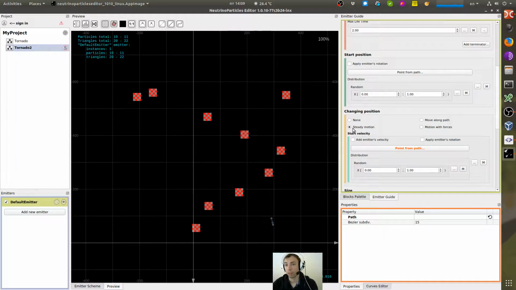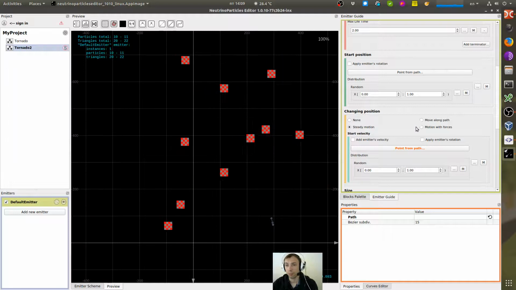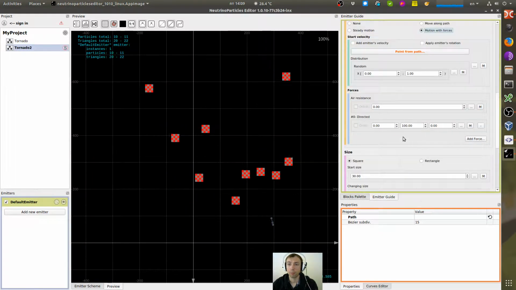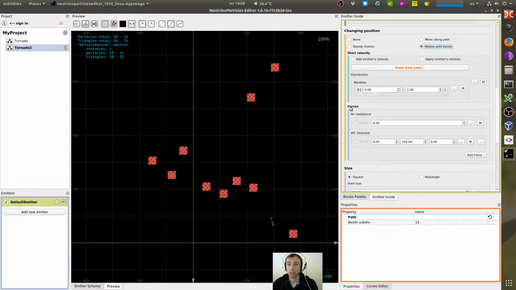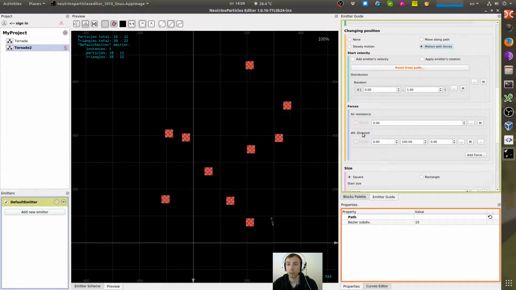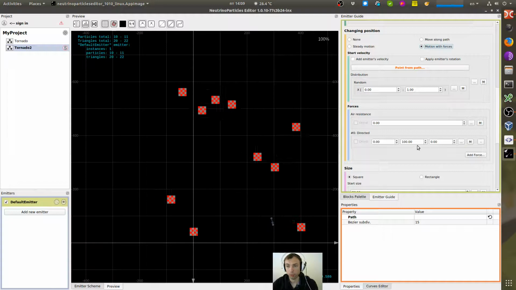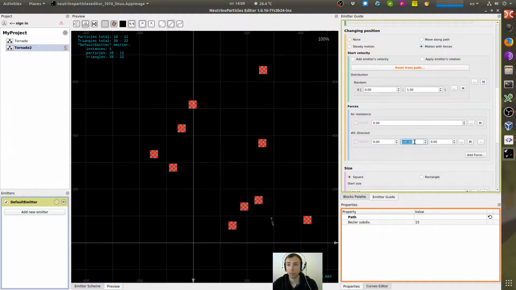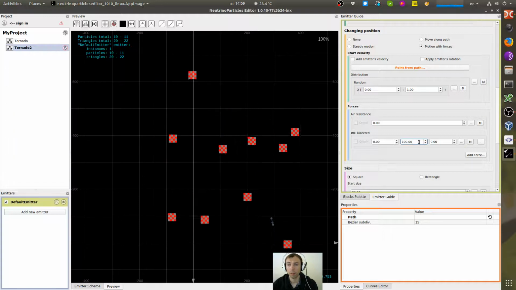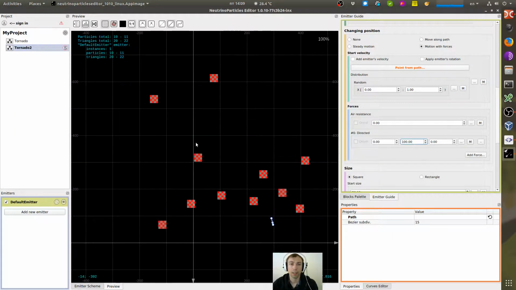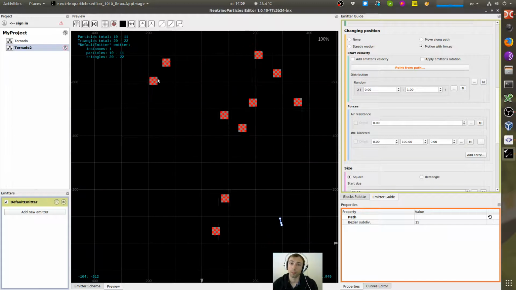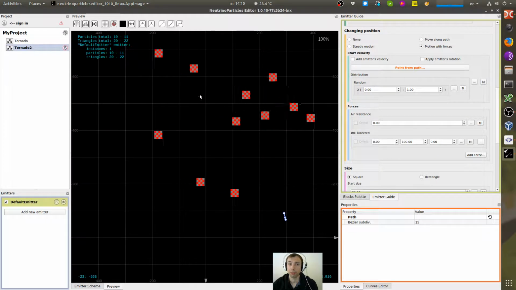By default, change in position is steady motion. I will use motion with forces, and by default, motion with forces goes with one directed force looking down, 100 by y coordinate. So it's like gravity that will attract particles down.